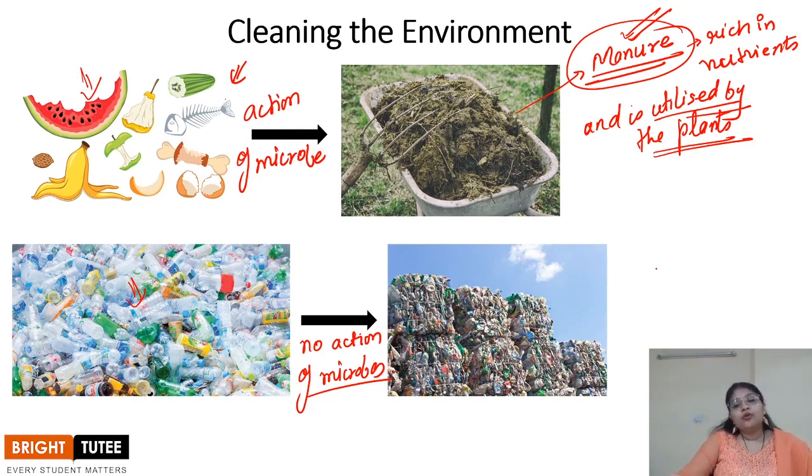This will not only help in cleaning the environment, but it will also help in reducing the amount of inorganic fertilizers that we are using, thus reducing water and soil pollution. So in this way, we see how the microorganisms are important for us. And when we were saying friendly microorganisms, this is how they act as friends for us. Now let's move on and answer some of the questions.